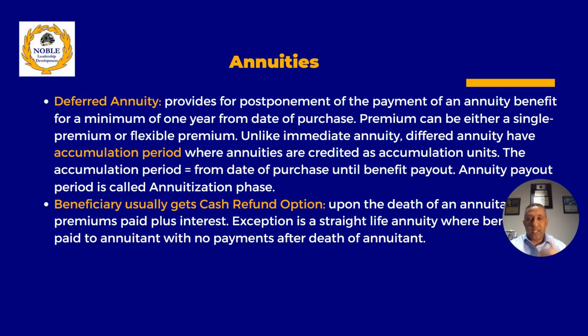As ordinary income is the taxation during the annuitization phase. All right. Beneficiary usually gets the cash refund option. So if the annuitant passes, premium paid plus interest on that money. So the premium paid and then the interest earned on that money is paid to the beneficiary, right? So you don't lose any money except in a straight life annuity.